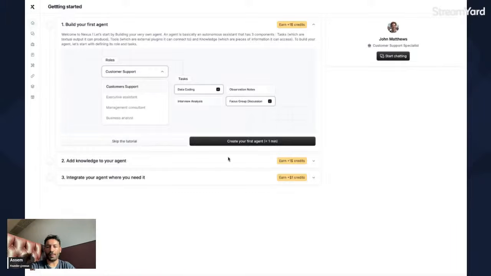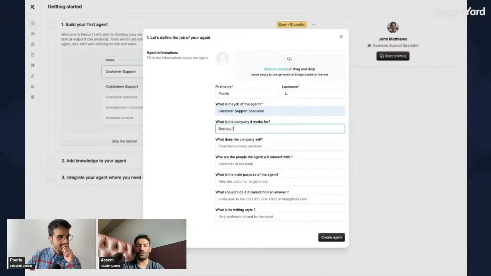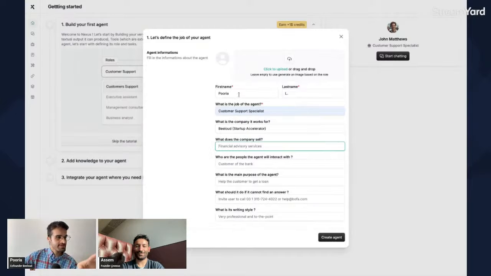Once you are there, you're going to click on create your first agent, right? Then you're going to specify everything that has to do with that agent, whether it's a specific role, a specific capability, or working for a specific company. You can specify everything there. For example, if I say Poria, who is let's say a customer support specialist at beloud, which is a startup accelerator. And what do they sell? Could I be a community specialist? All right, my title. Okay, community specialist.